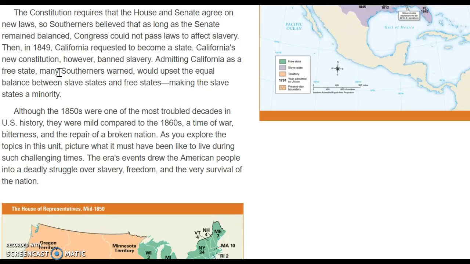Then, in 1849, California requested to become a state. California's new constitution, however, banned slavery. Admitting California as a free state, many Southerners warned, would upset the equal balance between slave states and free states, making the slave states a minority.